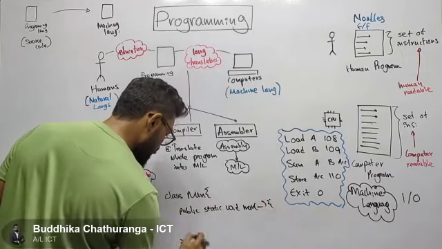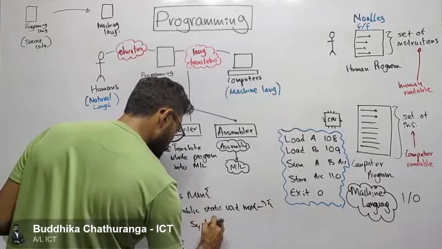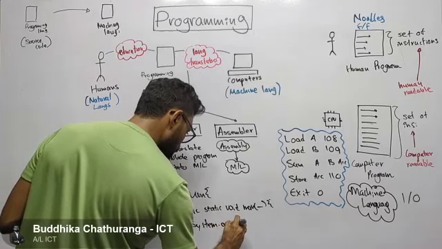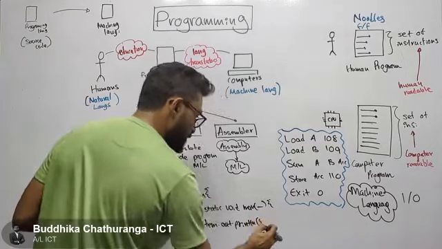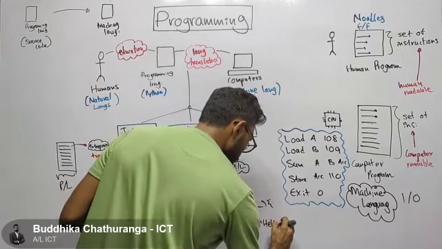Inside here I will write System.out.println, and inside here I'm going to write "hello world".